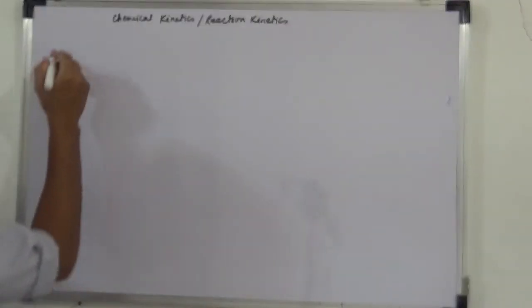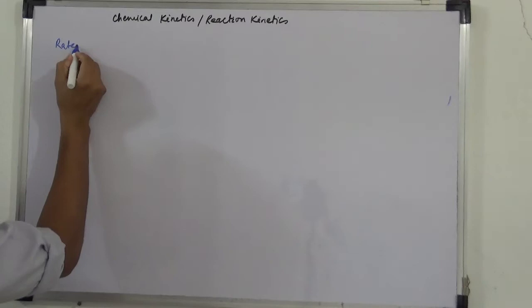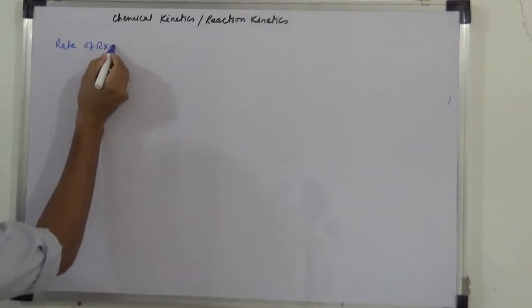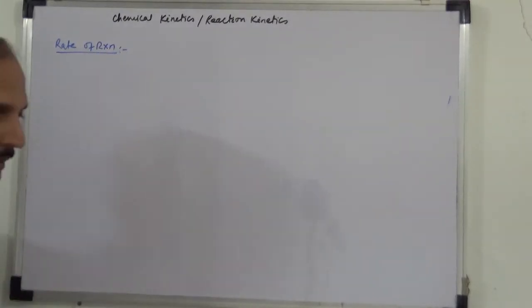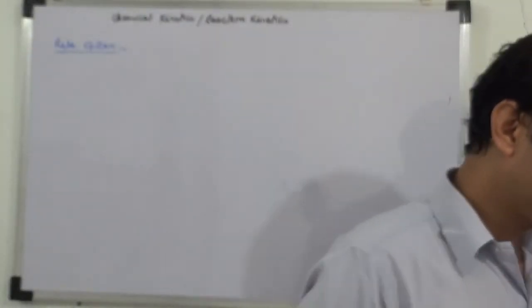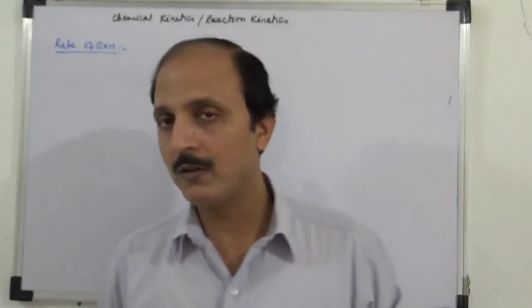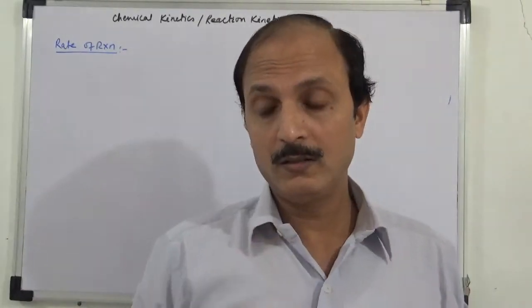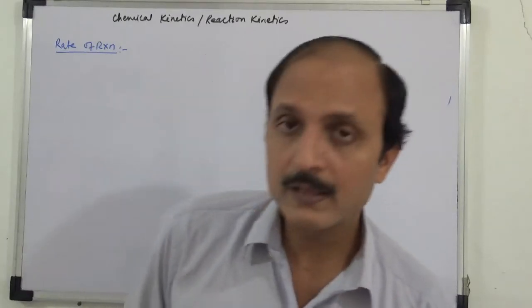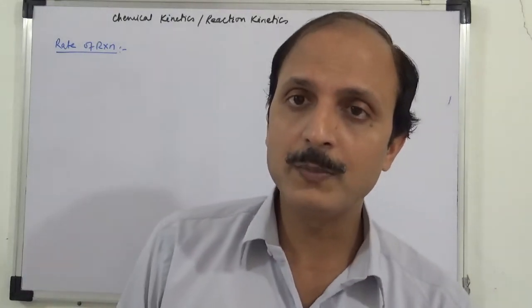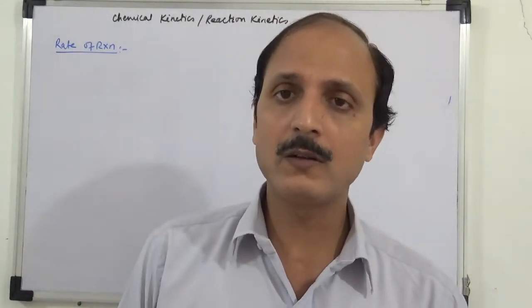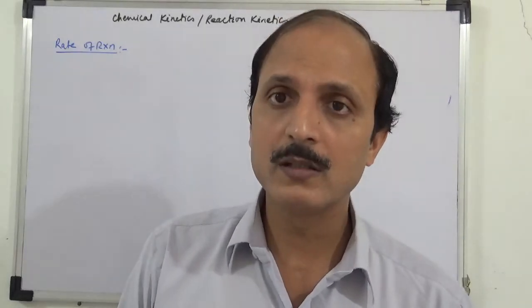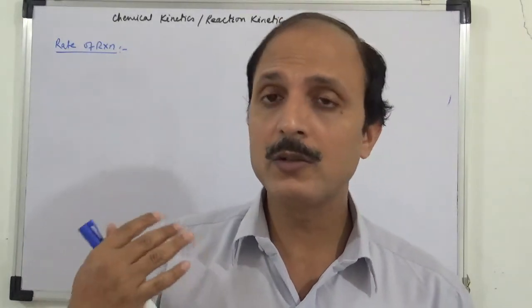So here we deal with the rate of reaction. If you just see, we have just seen that it deals with the rate of consumption of reactant or rate of formation of product. So basically, rate of reaction. In short, I use the word reaction rate, or speed. Speed means what? Rate of change of displacement. Here in a reaction, what is going to change?